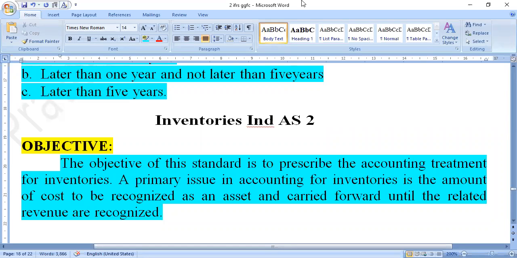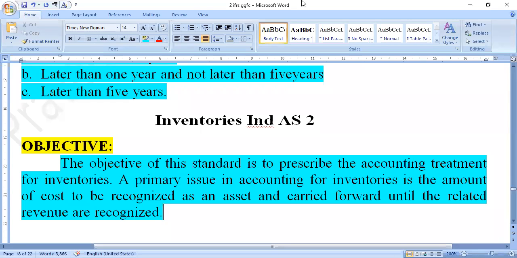So in that situation, how are you treating, recording, analyzing and interpreting the total stock of the organization based on Indian Accounting Standard 2? Based on Indian Accounting Standard 2 Inventories, we get the guidelines. Based on these guidelines, we are recording the books of accounts. Therefore, the main objective of this standard is to give the accounting treatment for inventories.